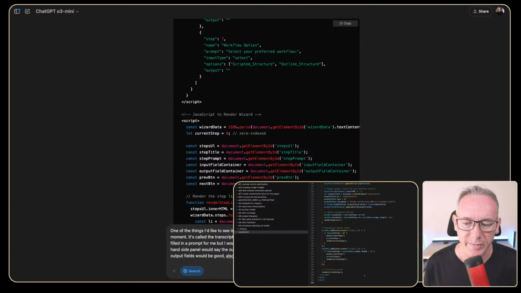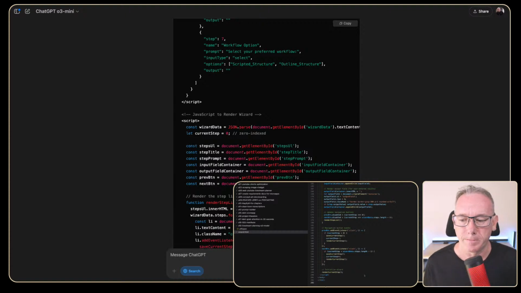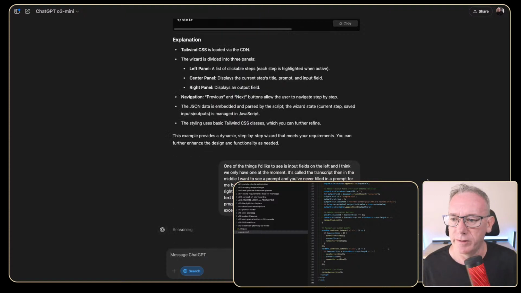Also, this progress menu on the left that you've got for what step we're on is excellent. I actually love how that looks. So let's look at the reasoning that it goes through.